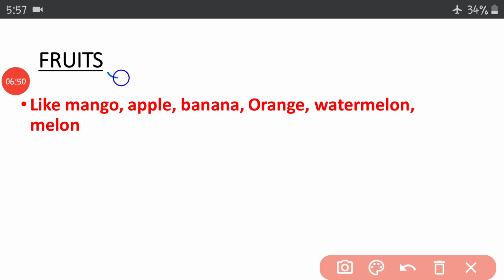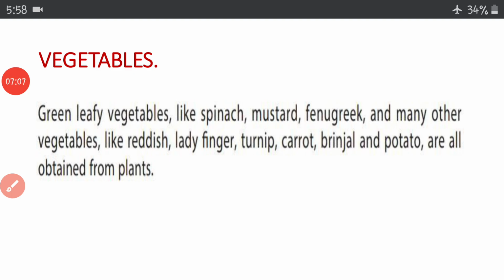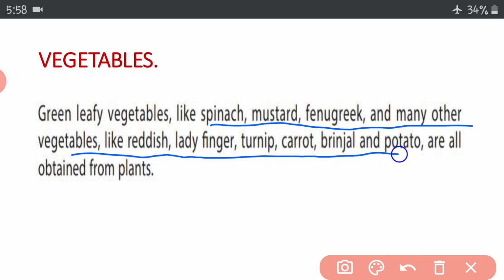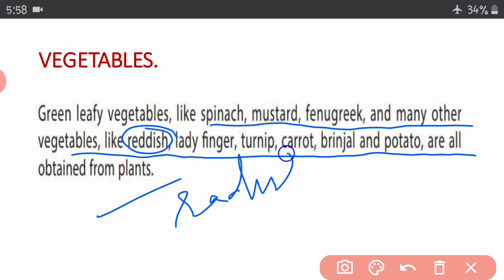We also eat fruits of the plant like mango, apple, banana, orange, watermelon, melon, muskmelon, right? And many more fruits which you eat in different seasons, winter season and summer season. Green leafy vegetables like spinach, mustard, fenugreek, and many other vegetables like radish, ladyfinger, turnip, carrot, brinjal, potato, they all are obtained from plants, right? Radish spelling is written here wrong. You can correct radish, right? And you can correct it in your book also. Okay.